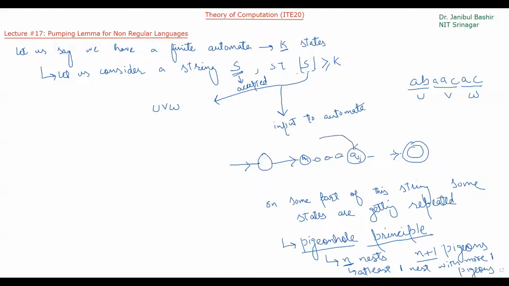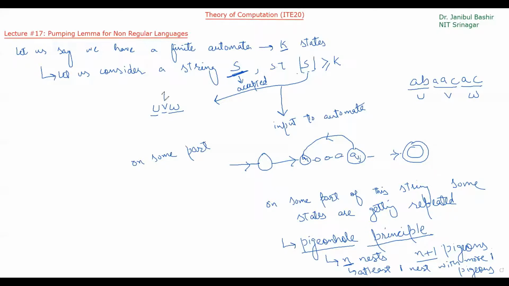These states from qi to qj are getting repeated on some part. So let's divide this string s into three parts, u, v, and w.